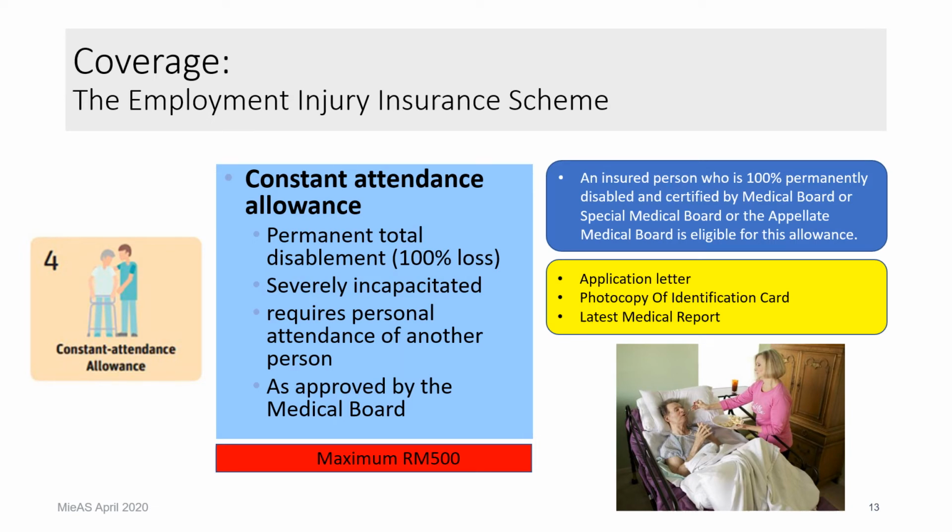So this amount, a maximum of 500 ringgit, is at least what you can pay for home nursing, for example, or at least to your wife, children, or anyone who can take care of you. So this is a constant attendance allowance.